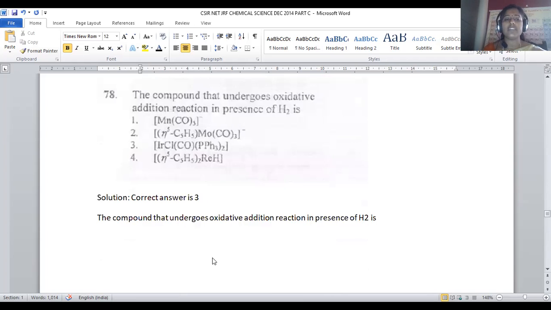Let us move on to question number 78. The compound that undergoes oxidative addition reaction in the presence of hydrogen. In oxidative addition, electrons should be added to the system, so the initial compound should be electron deficient in nature. Only then will it accept the electrons, hydrogen will be added, and we will get the higher order complex.